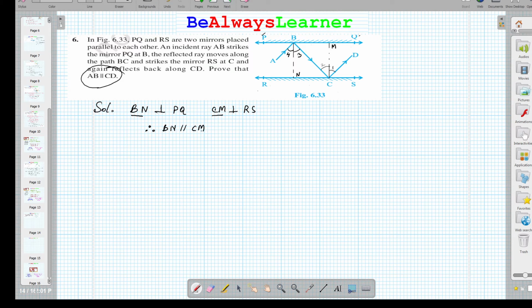Because this BN is perpendicular to PQ also.